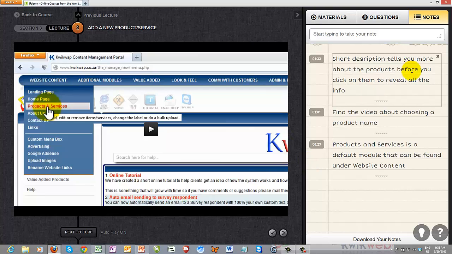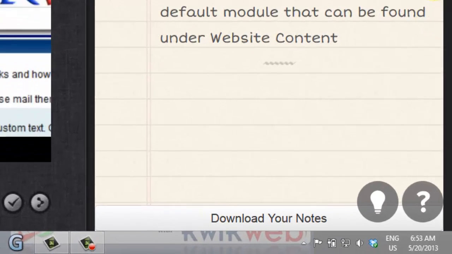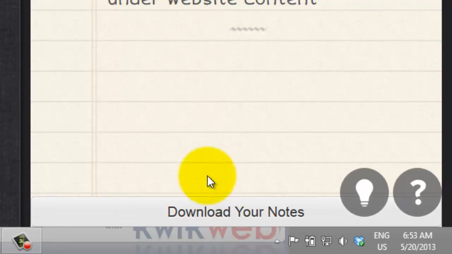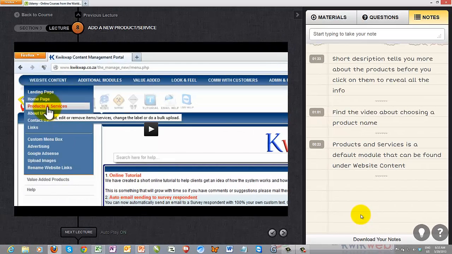So again, this is a very nice feature for you to do all your learning in one place. You don't have to have a separate little note-taking thing open. You can write things down if you really want to, but obviously with this, your attention is on the screen. You can make the notes, you can listen, you can see what it's all about. And then the nice thing about the notes feature, you can actually download your notes. So if you want to read through your notes offline, you can download them and read them in your own time as well.